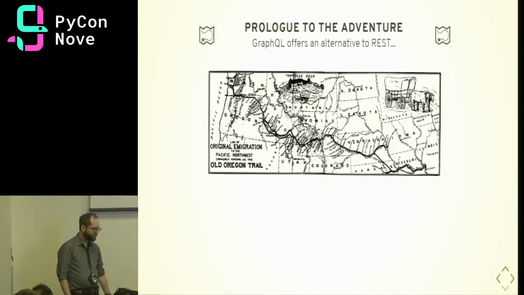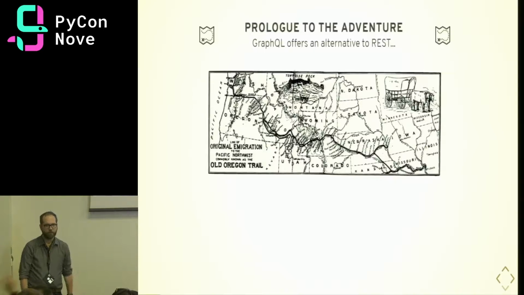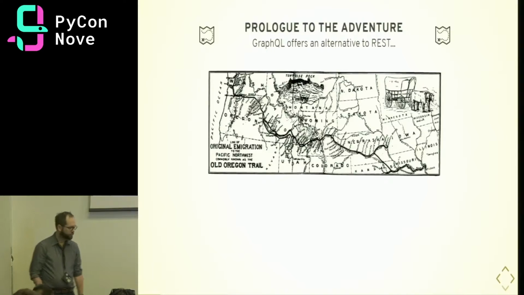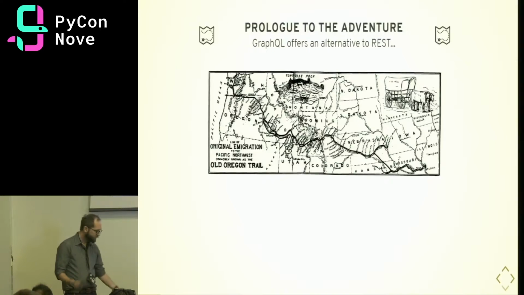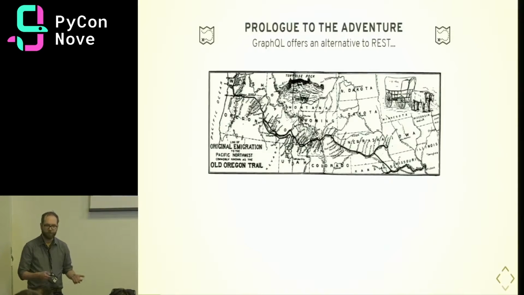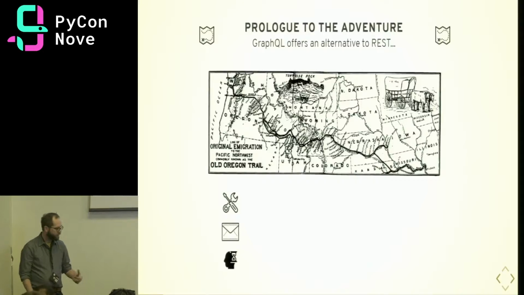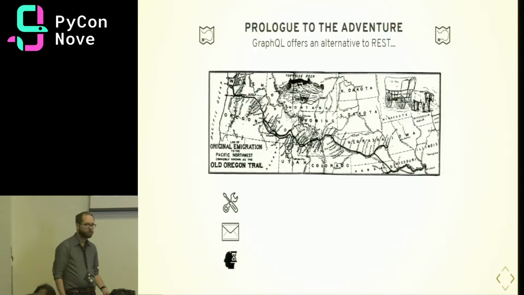So GraphQL offers an alternative to REST API. Just a show of hands, who's heard of GraphQL before? Who's used it before? Cool. So GraphQL, in a nutshell, it offers better tooling, so more developer happiness. We can also choose to fetch exactly the data that we want in a single request to our API. And it also has a pretty straightforward development workflow, allowing for pretty efficient development.